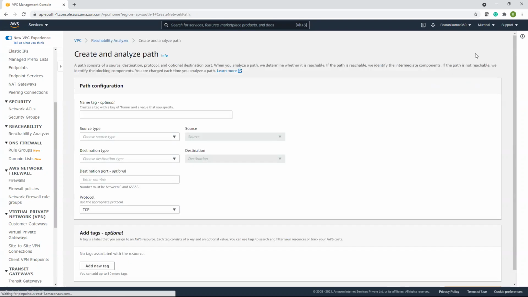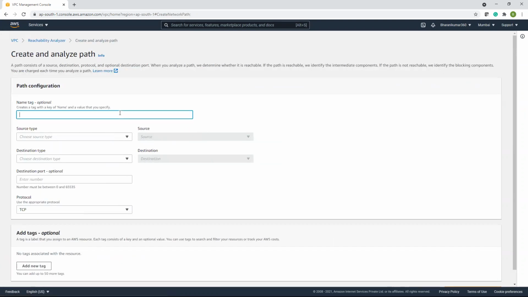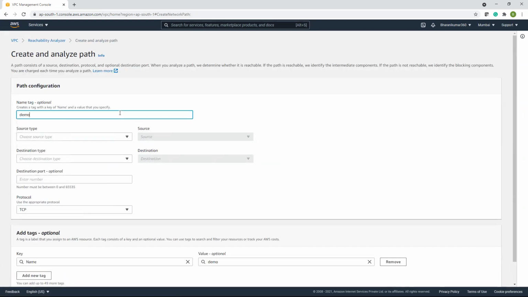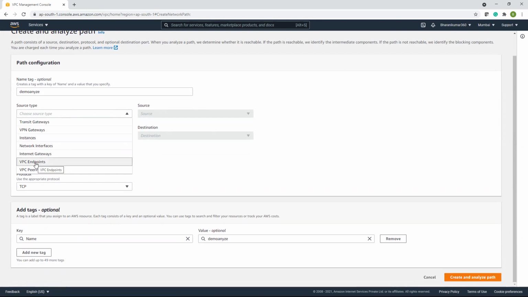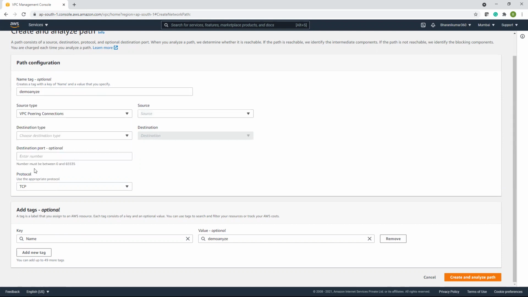Say create and analyze path. Say demo. Source type: transit gateway, VPN, instance, VPC endpoints, VPC peering connections. Let's say VPC peering connections, because we have three VPCs.